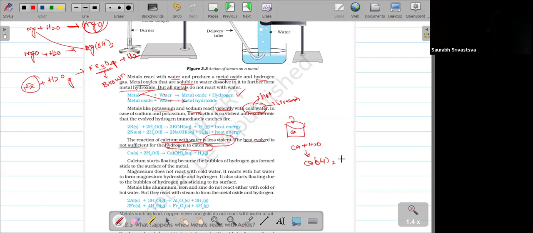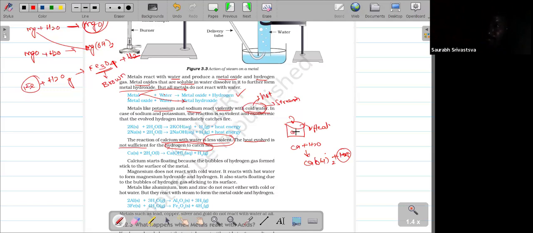You will get calcium hydroxide plus hydrogen gas. You will get the hydrogen gas also, and this hydrogen gas liberation will be very less. During the reaction, the heat energy will be very less. So that's why, during the reaction, the heat energy will be very less.